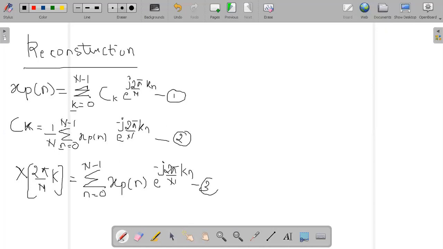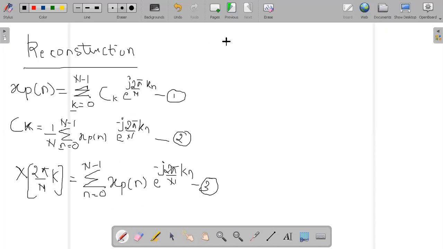Let us call it equation number 3. This equation 3 is from the frequency domain sampling, which we derived yesterday, and I have defined xp of n here, and in xp of n I have ck, which I also defined here.